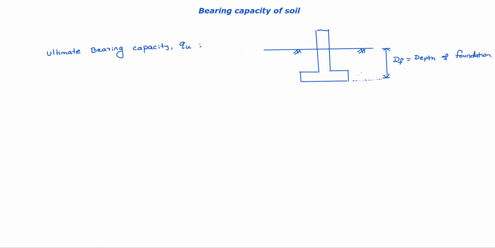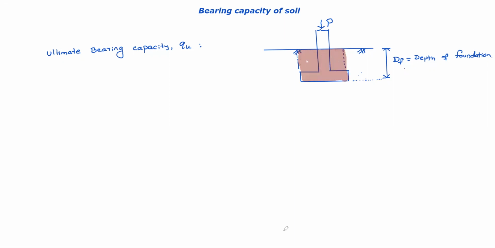Generally, the depth of foundation may be around 1 or 2 meters. So now what is meant by ultimate bearing capacity QU? See, by application of this load and the soil weight as well as footing weight, the total weight together, divided by area. Roughly, footing unit weight and soil unit weight we can take the same.